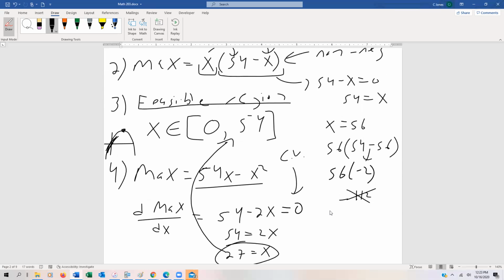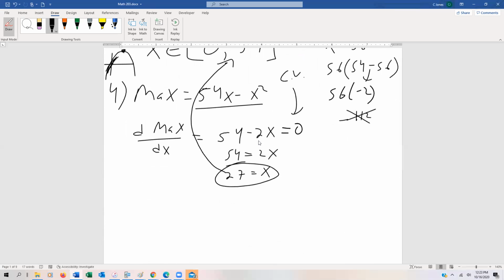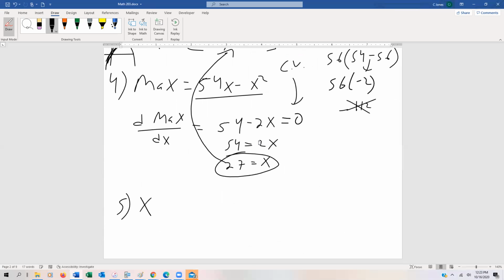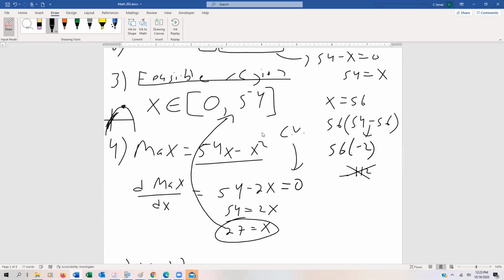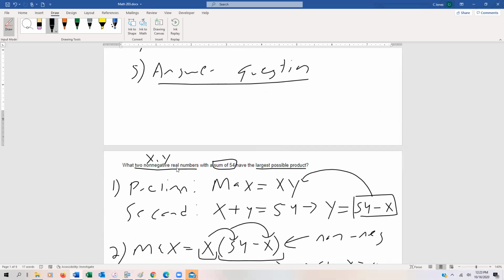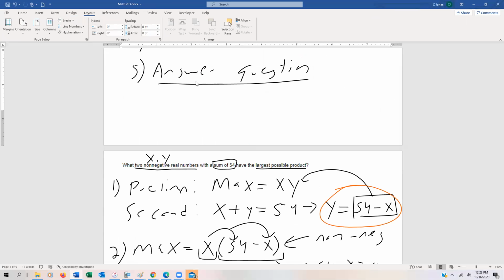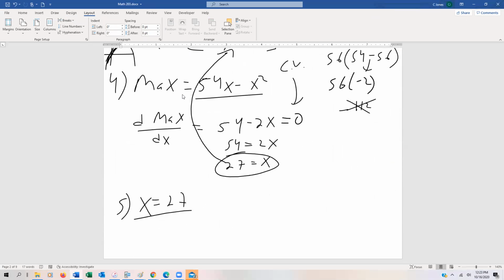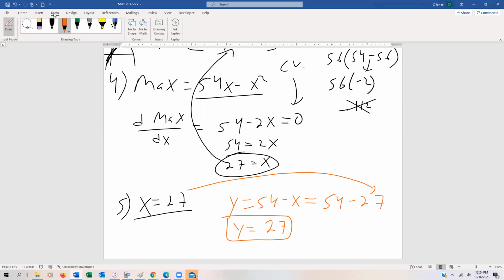However, we haven't answered the question. Let's go back. So this is step 4, and now we just need step 5. We know that x is equal to 27. The question says find two non-negative real numbers. We found one. How do we get the other? Well, remember that y was equal to 54 minus x. Since y is equal to 54 minus x, which is the same as 54 minus 27, by substitution we know that y is going to be 27 as well. So that's our two numbers. Nice and easy.